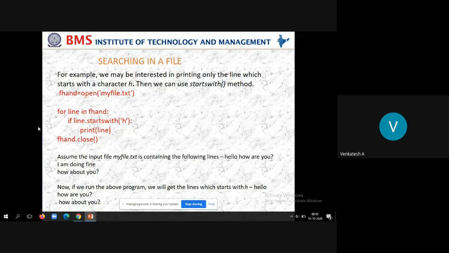See how this for loop will work. First it will consider line 1, then apply the if condition. If line 1 starts with H, then it is true, print the line. Once again, go to the next iteration of the for loop, the second line. Let us assume it contains 5 lines. So check whether the second line starts with H. If it is true, print the line, otherwise skip it. Once again, go to the for loop, third iteration. Check the third line whether it starts with H. If it is true, print the line. Then go to the fourth iteration. Check the fourth line.